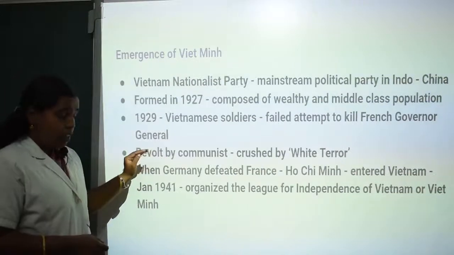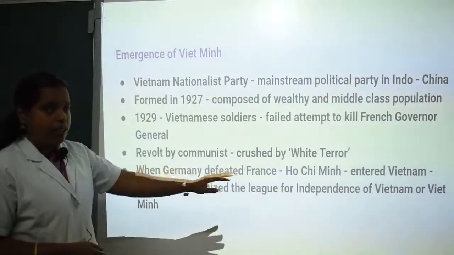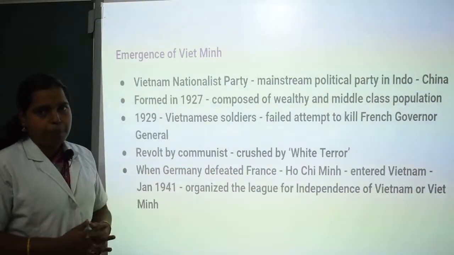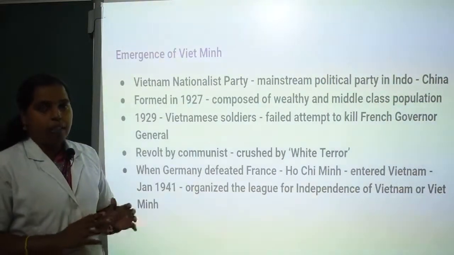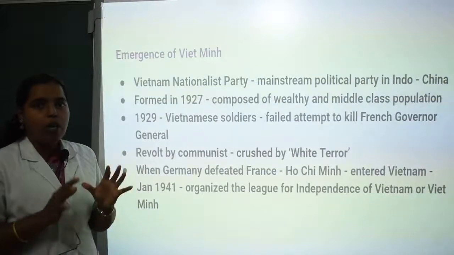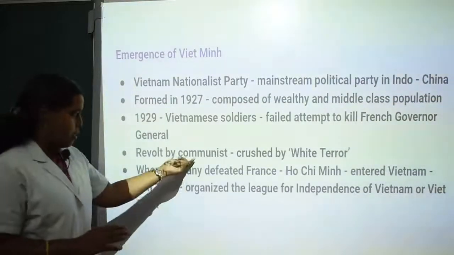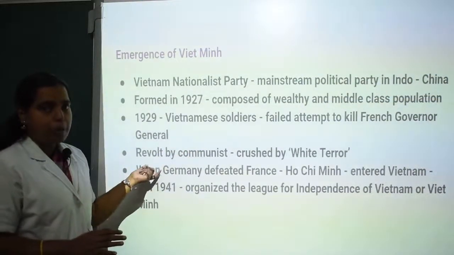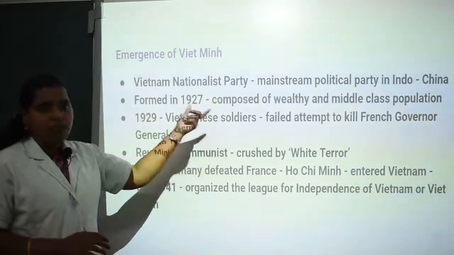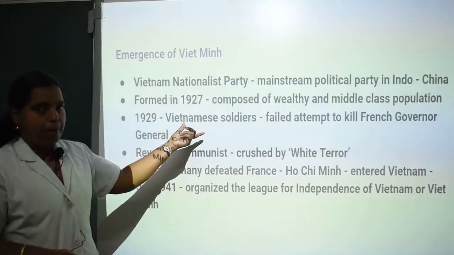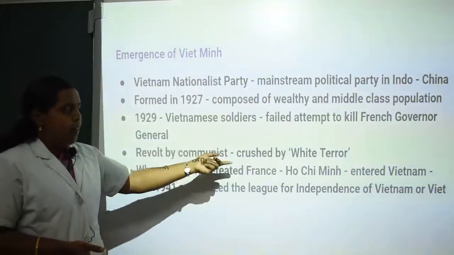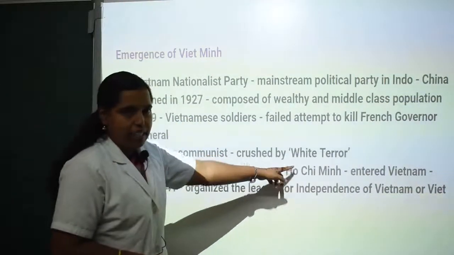Communism is found in China, and those who follow communism are called communists. These communist people were revolting against France, the colonial power, and fighting against it. That is called white terror.